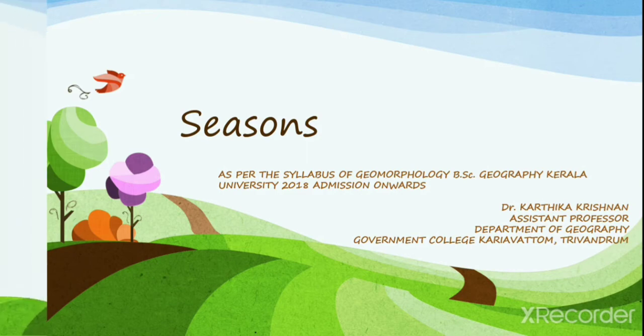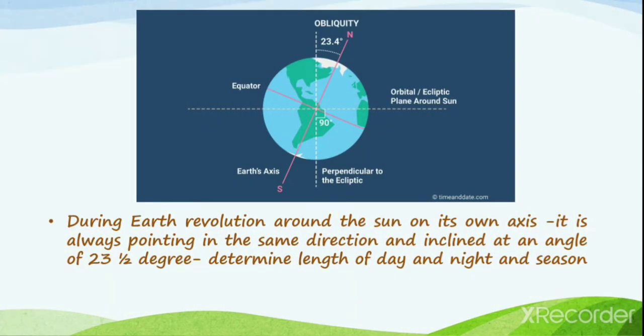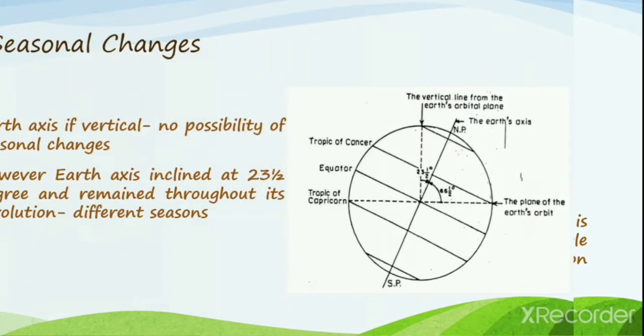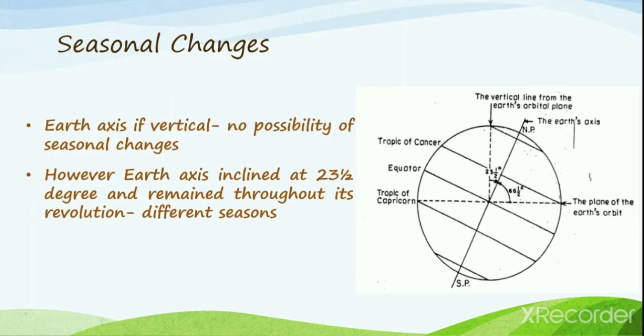During its revolution around the sun, the axis of the earth is always pointing in the same direction and it is inclined to 23.5 degrees. These two conditions, along with the revolution of the earth, are responsible for the variation in the length of day and night as well as for the seasons. In its course of revolution around the sun, the earth occupies various positions.